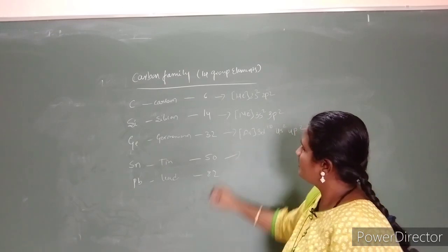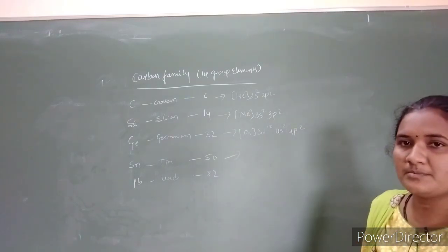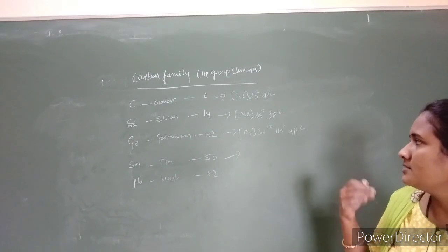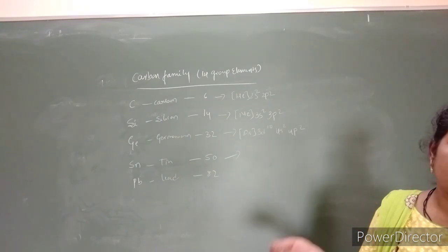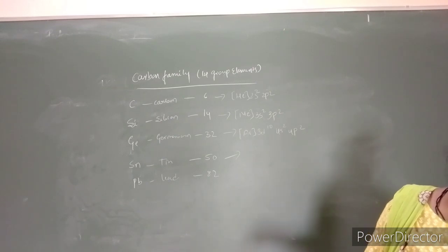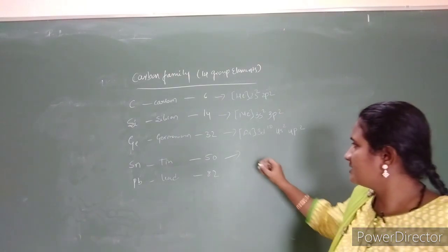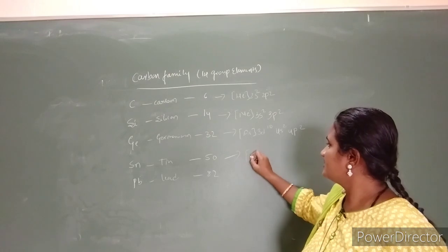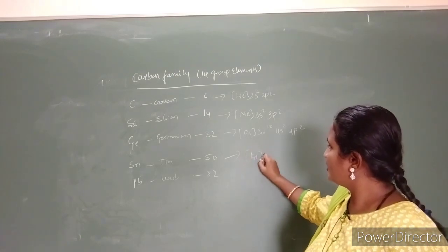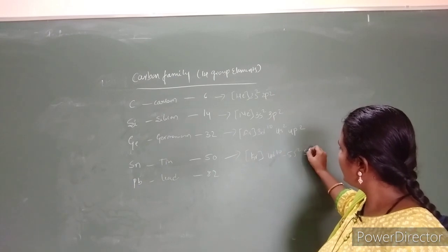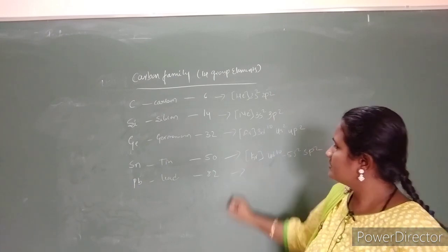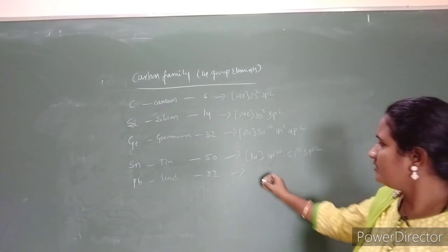Similar to the 13 group elements, after silicon the arrival of d orbitals as well as f orbitals takes place. Moving to tin, it is krypton 4d10, 5s2, 5p2. Next is xenon.